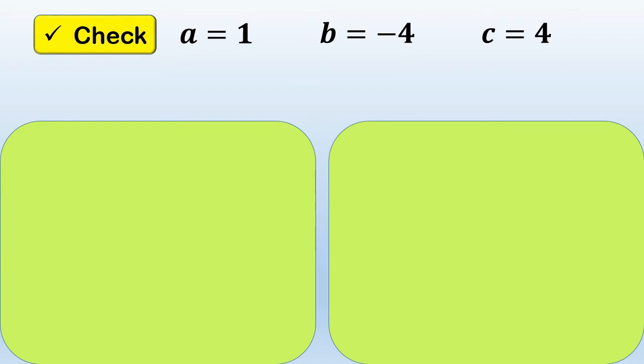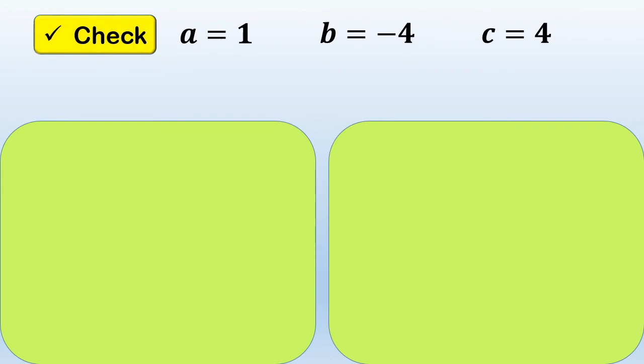So let's check if the roots of the given equation are real numbers and equal, after we substitute the values of a, b, and c to the formula that we are going to use. So the values for a, b, and c are 1, -4, and 4.